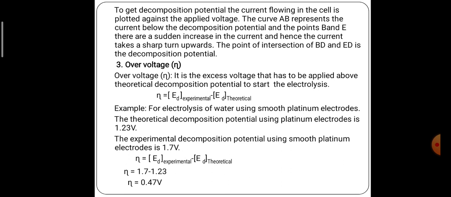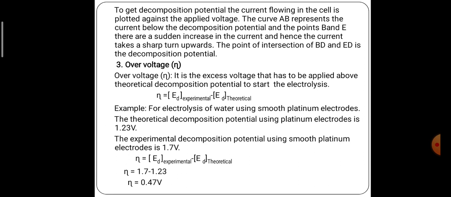Now we move on to the third one, overvoltage. We denote overvoltage by eta. To start the electrolysis process we apply the minimum voltage, but practically it requires some extra voltage to start the electrolysis process in an electrolytic solution.